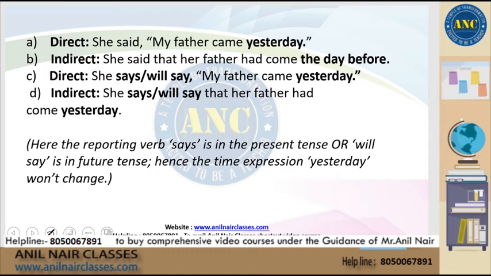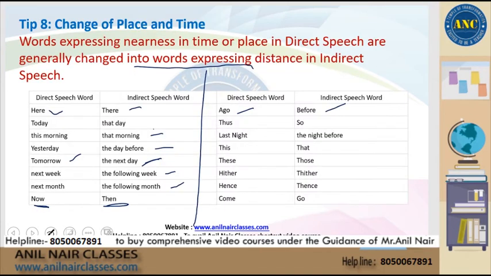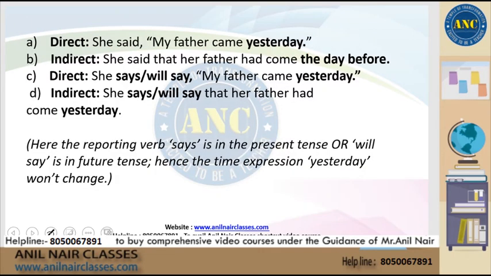Example. In the direct sentence form, the example says, she said, "My father came yesterday." So the indirect speech would become, she said that her father had come the day before. Right? Yesterday becomes the day before. She says, "My father came yesterday."